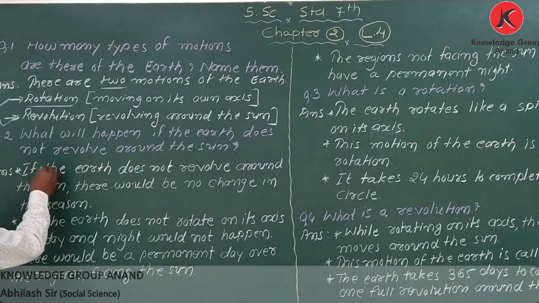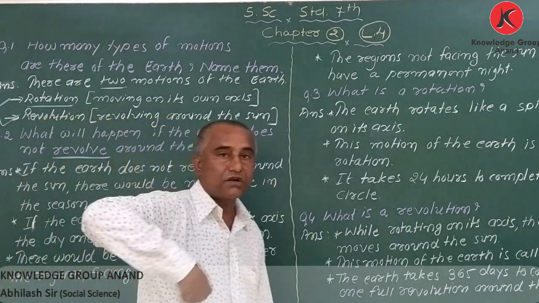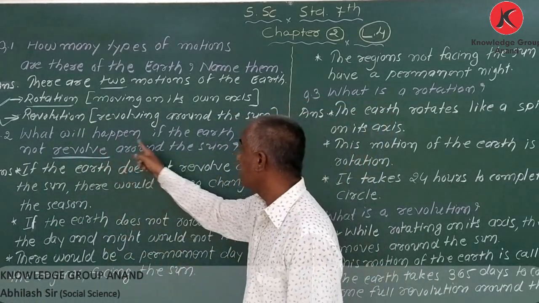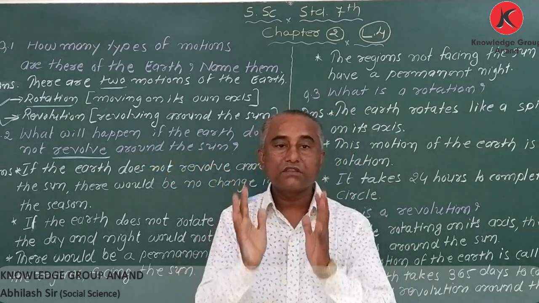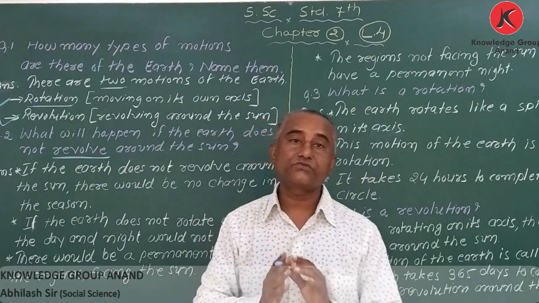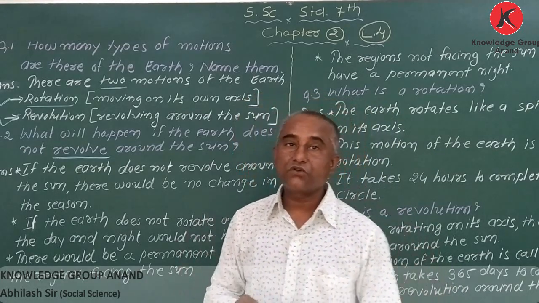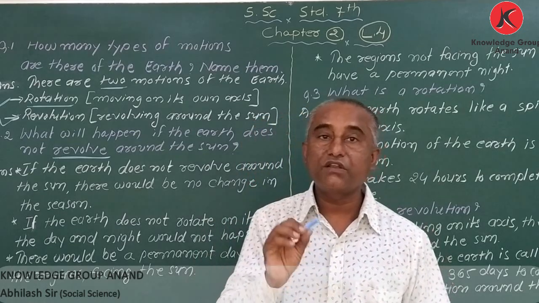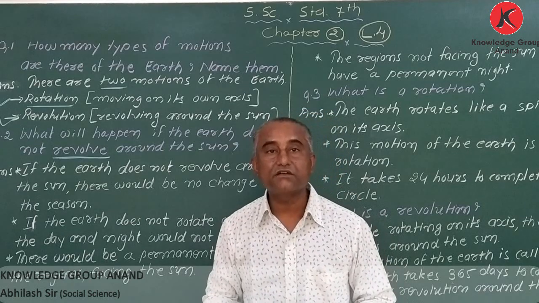Next question is, what will happen if the earth does not revolve? If the earth does not revolve around the sun, what will happen? My dear student, in my last video I said that if the earth does not revolve, there would not be season. Because of the revolution, revolving around the sun, we have season.